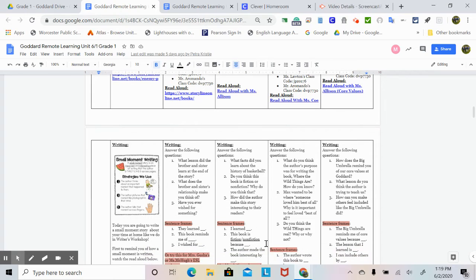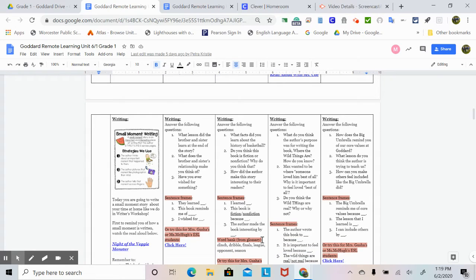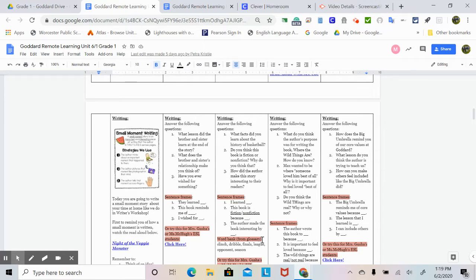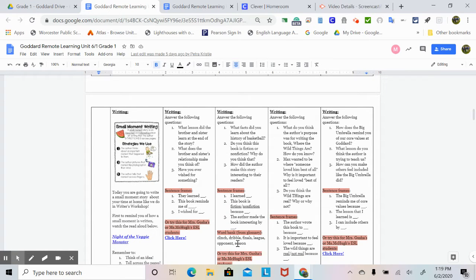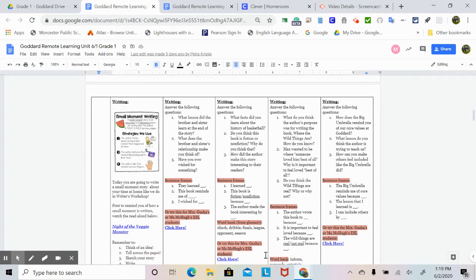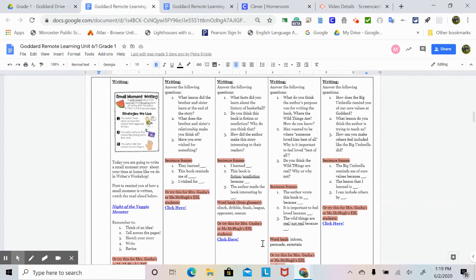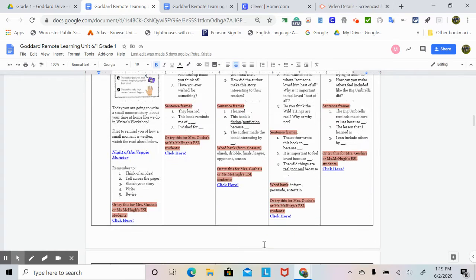3. How did the author make this story interesting to their readers? Here are some sentence frames. I learned blank. This book is fiction or nonfiction because blank. The author made the book interesting by blank. Here is a word bank to use. Clinch, dribble, finals, league, opponent, season. Mrs. Gusha or Miss McHugh's ESL students can click on here for activities.